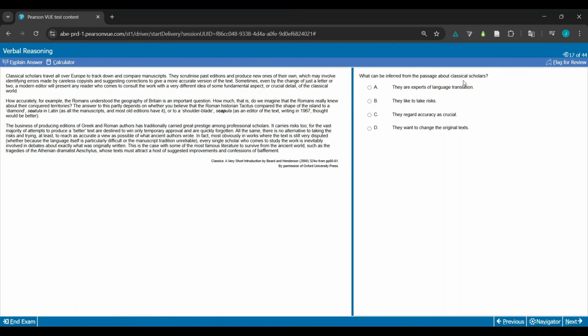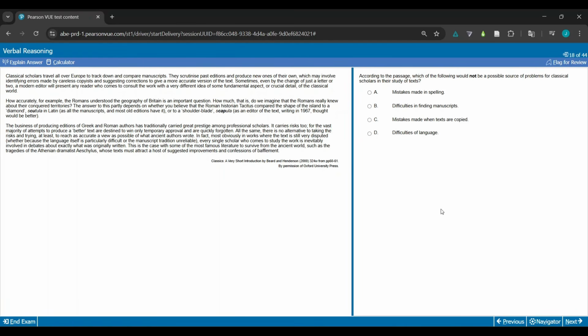So, what can be inferred from the passage about classical scholars? This is a question I would definitely skip. However, because all the answers are quite short: experts of language translation like to take risks, regard accuracy as crucial, want to change the original text, I'd probably just read it, just so I can bear it in mind, in case I manage to spot it while I'm looking at the other questions as well, if that makes sense. Out of these answer options, I'll be honest, if I was to guess and rule out, I'd probably rule out B, and I'd probably rule out D if anything. So I'd say one of these two probably makes most sense. Okay, so let's keep going.